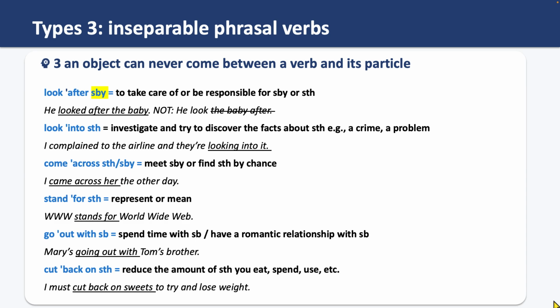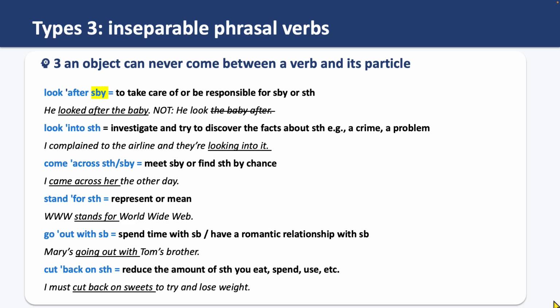Anyways, let's get on with some inseparable phrasal verbs, where you cannot place an object between a verb and its particle. To look after somebody is to take care of or be responsible for somebody or something. For example, he looked after the baby. Remember, we can never say he looked the baby after, because, yes, it takes an object, but the verb and particle are inseparable.